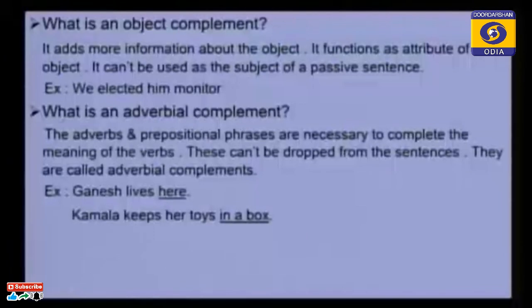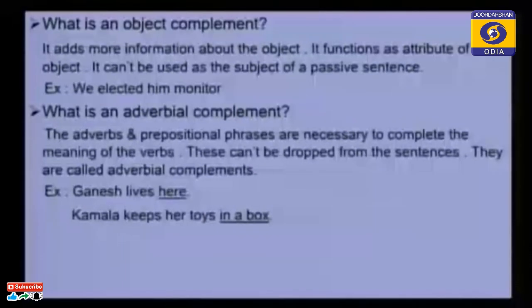Then, what is an adverbial complement? The adverbs and prepositional phrases that are necessary to complete the meaning of the verbs, and cannot be dropped from the sentences, are called adverbial complements. And you know what an adverb is? The word which tells something about the verb is called an adverb. And adverbial prepositional phrases are necessary to complete the meaning of the verbs. These cannot be dropped from the sentences. They are called adverbial complements.